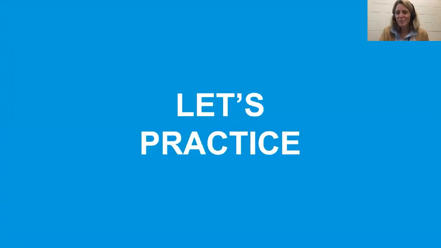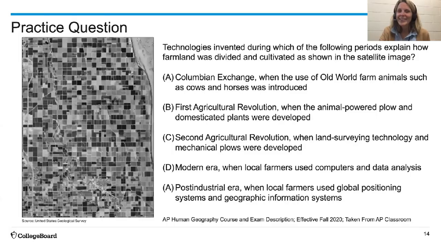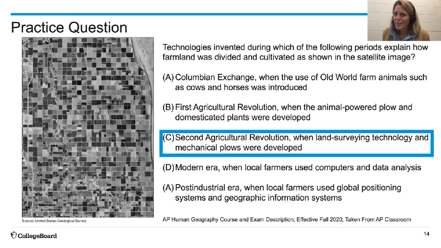So let's practice. Remember that grid-like structure that I told you I might have referenced in 5.2? Here it is again. When we look at this farmland, these technologies that were invented during this period is divided into and cultivated as this image that you're seeing to the left. Well, the answer, just so you know, because we've been talking about the second agricultural revolution throughout this time, is really those land surveying technologies combined with the mechanical plows that helped us create that grid-like structure that we see come out of the second agricultural revolution.